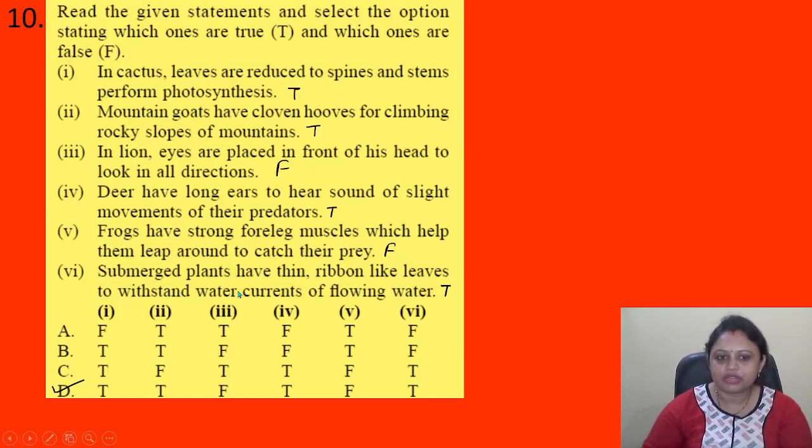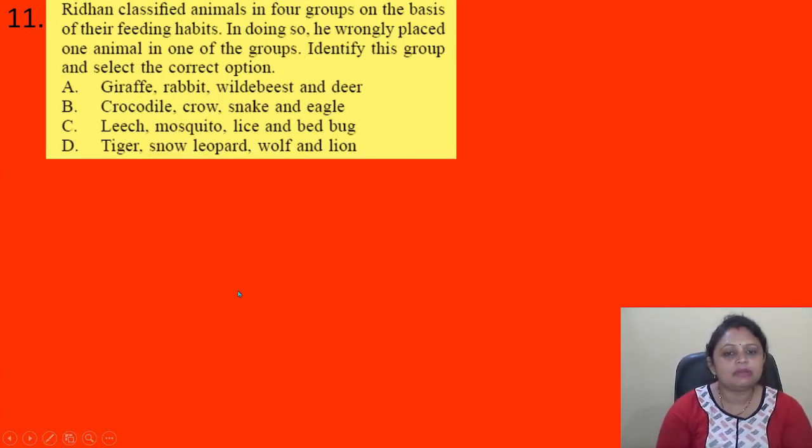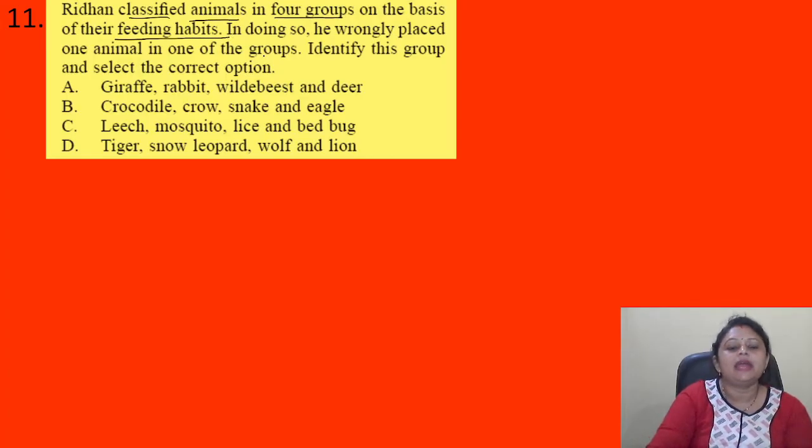Got it? Coming to the next question. Ridhan classified animals in 4 groups on the basis of their feeding habits. In doing so, he wrongly placed one animal in one of the groups. Identify this group and select the correct option. Option A, giraffe, rabbit, wildebeest and deer. B, crocodile, crow, snake and eagle. C, leech, mosquito, lice and bedbug. D, tiger, snow leopard, wolf and lion. So we have to find out the group in which he has wrongly placed one animal.